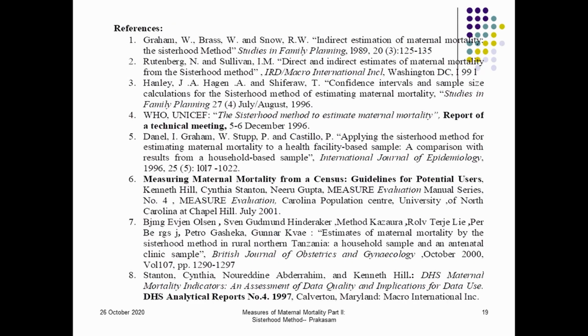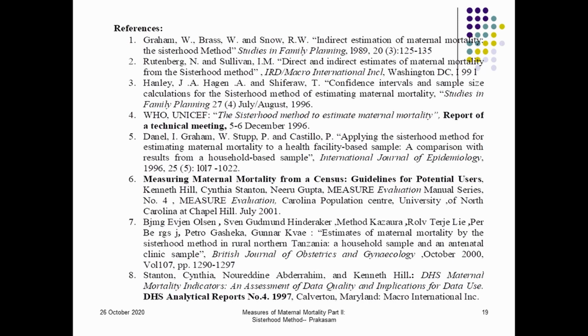And these are the selected references which can be looked into. All along we have been discussing Graham and others in the first reference, which is the basis for the estimation of maternal mortality, and he has given the estimation as well as the model fertility for use in the sisterhood method. The third reference also calculated the confidence interval and sample size for the sisterhood method, and other authors also applied the sisterhood method.